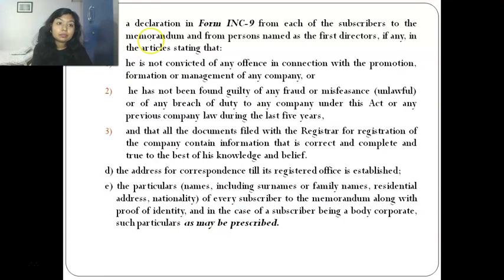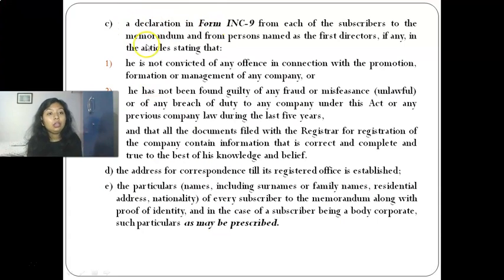Now see, the third thing that you have to give is a declaration in form INC 9. This will be given by each of the subscribers to the memorandum, and by the person named as first director in the articles.